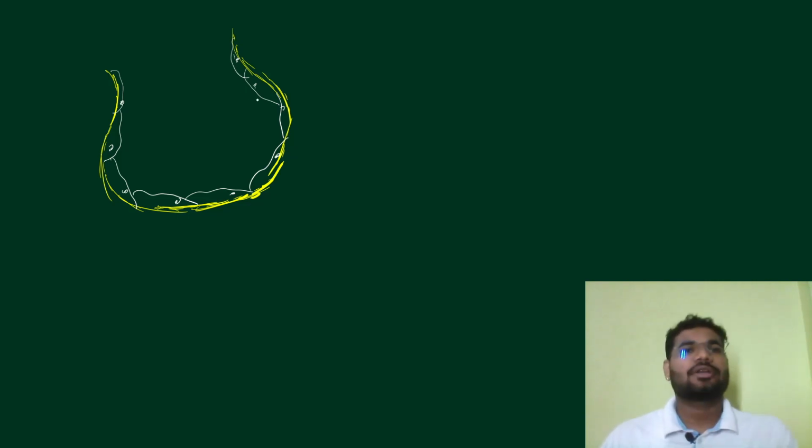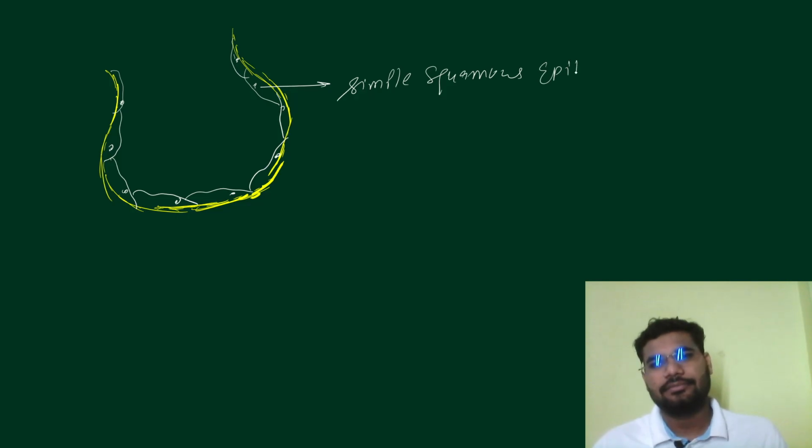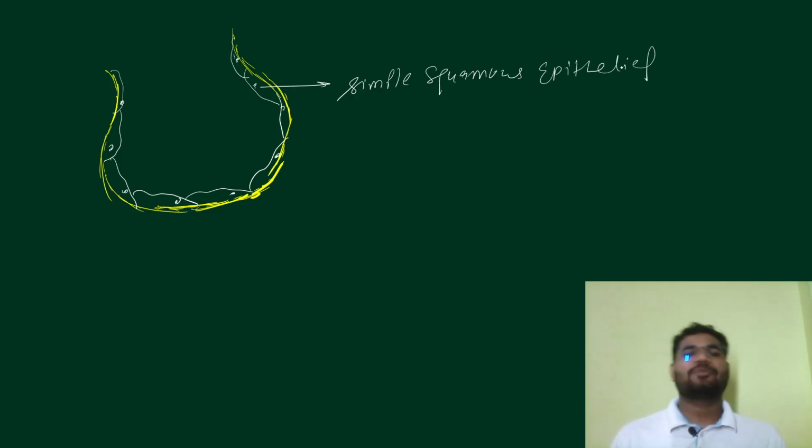So we have, let's say, cells. These cells are actually called pneumocytes. There are different types of pneumocytes, pneumocyte type 1 and pneumocyte type 2. They have different receptors on them, but of course we are not talking about that clinical discussion, so I'm talking about a very simple thing here. Right now, for our understanding, I'm just saying that they are simple squamous epithelial tissue. This is the alveoli.